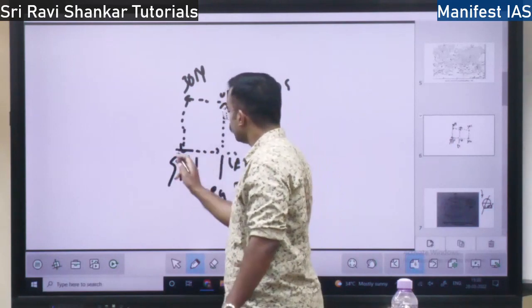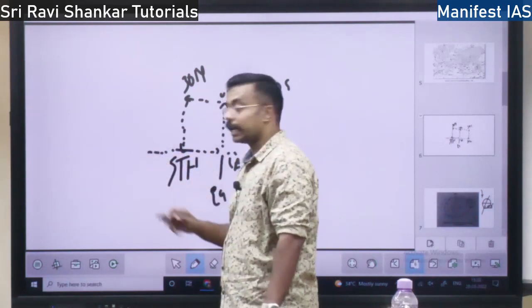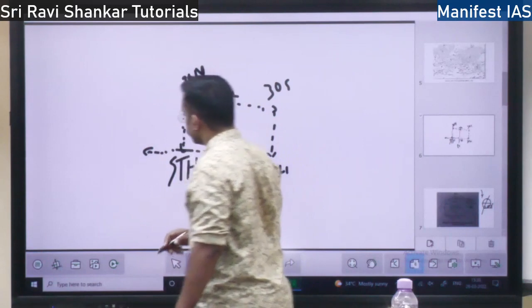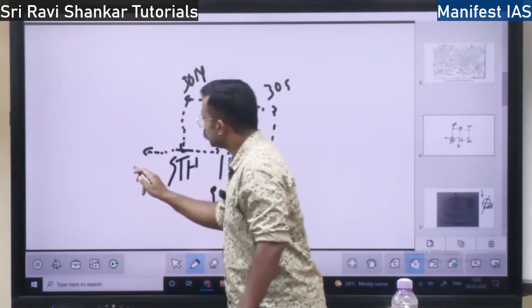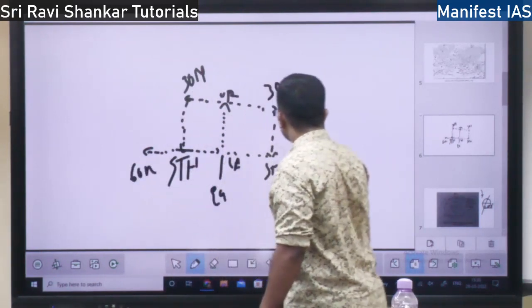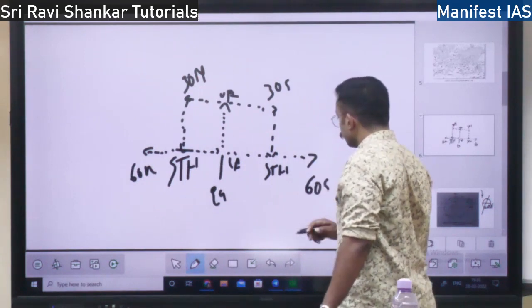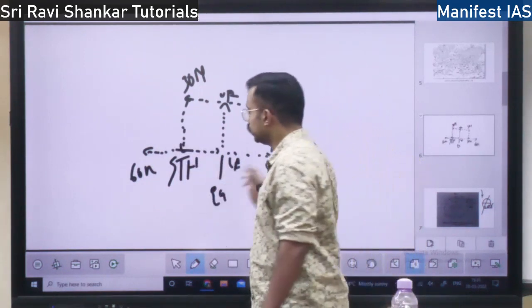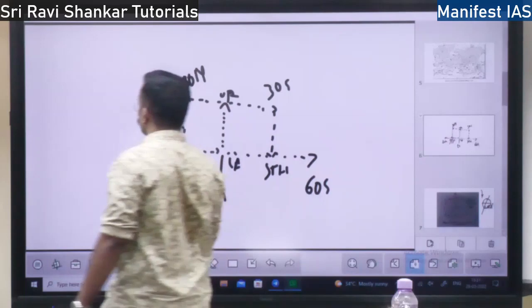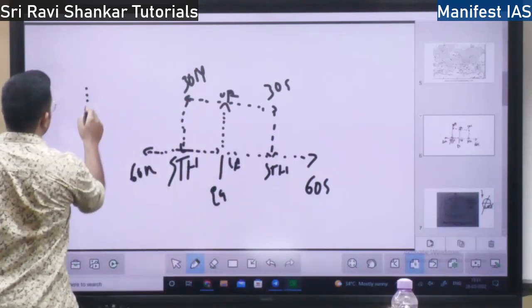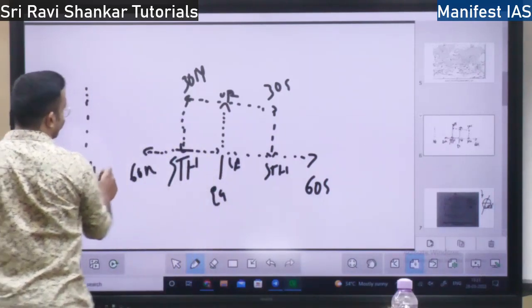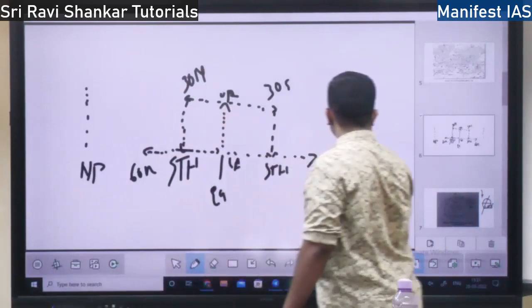Either it should move this side or it should move this side. When it moves this side, it reaches up to 60° north and 60° south. So here you should observe one more line, the line of the poles, north pole and south pole.